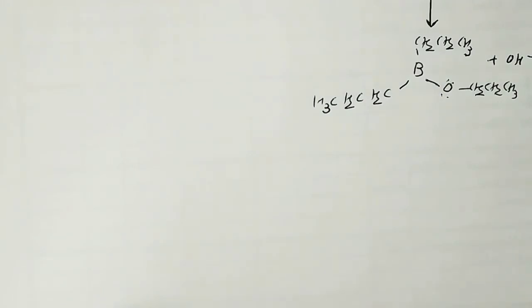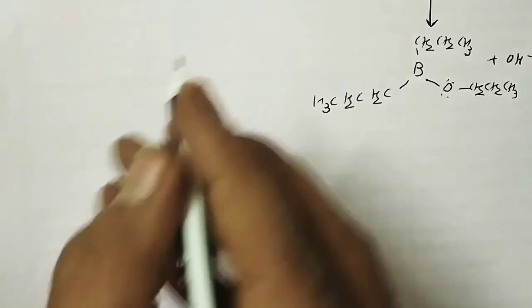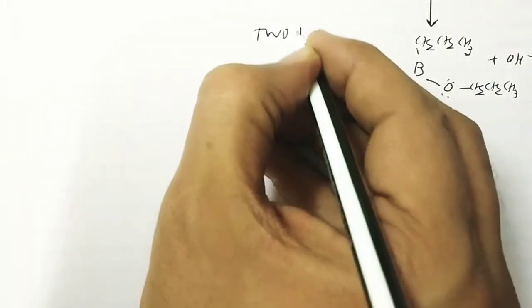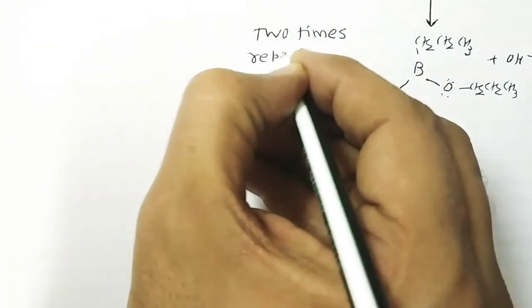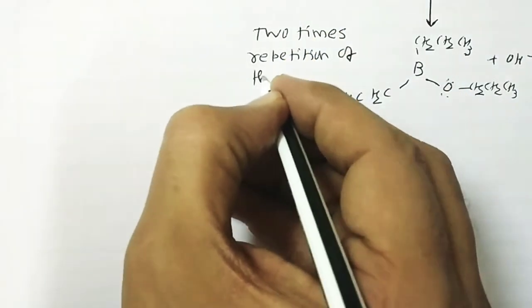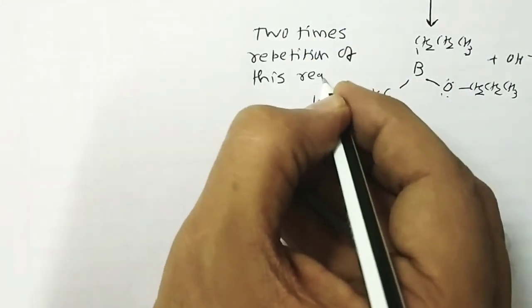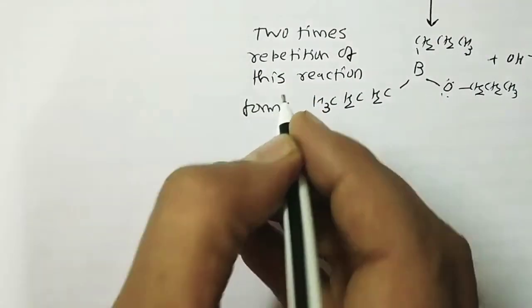Two times repetition of this reaction forms what?